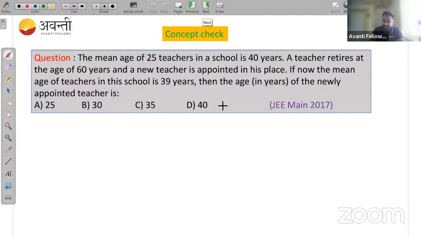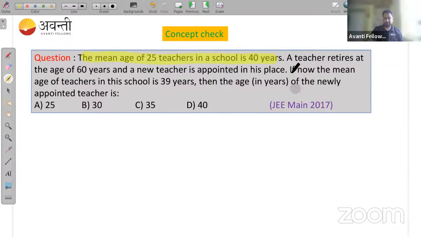Now you have a question in your screen from the basic concept, that is on mean. Okay. So now the mean, see here, the mean age of 25 teachers in a school is 40 years. मतलब average of 25 teachers, the average of age of 25 teachers is given as 40 years. Okay, a teacher retires at the age of 60 years and a new teacher is appointed in his place.